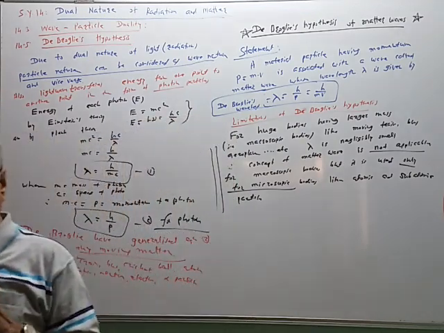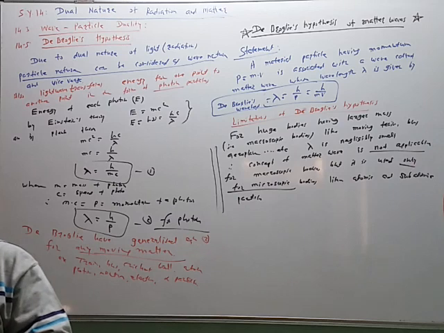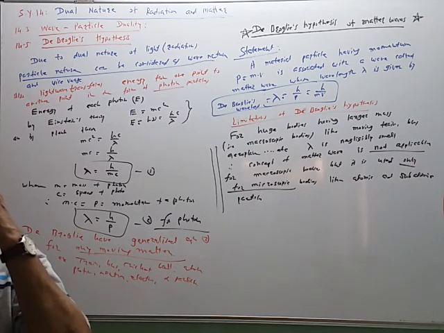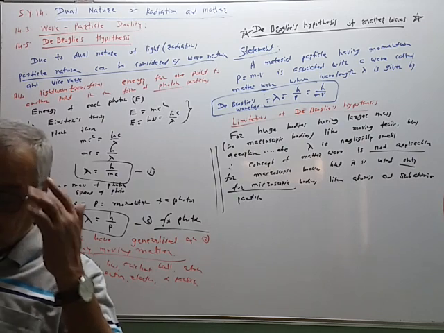Now this de Broglie's wavelength for the moving matter can be expressed in different forms like this.